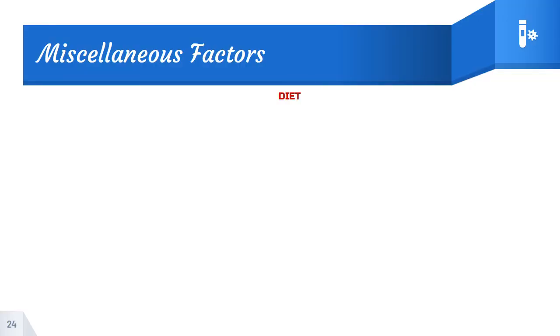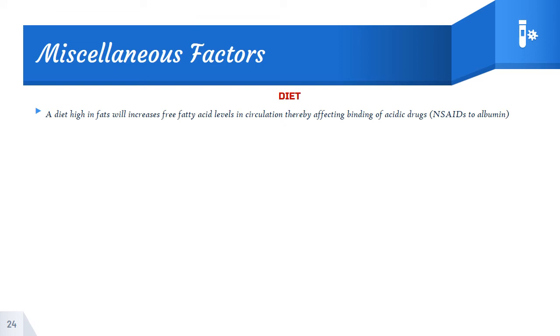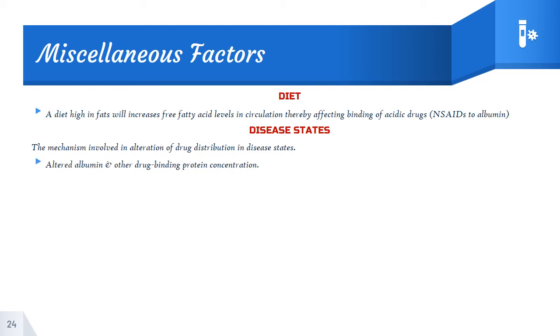The next factor is diet. A high fatty diet will increase the free fatty acid level in circulation, thereby affecting the binding of acidic drugs. In the diseased state, the mechanism involved in altering drug distribution is altered albumin or other drug-binding protein concentration. Due to some reason in disease conditions, there might be low albumin present. In such a condition, the binding of drug to albumin will get saturated. So that will be a factor.